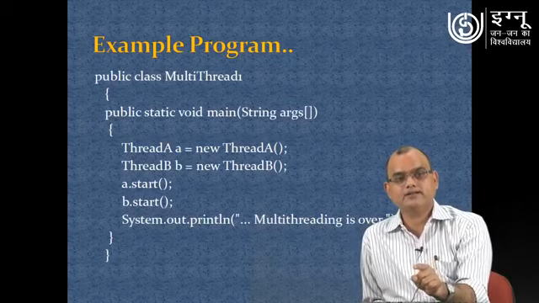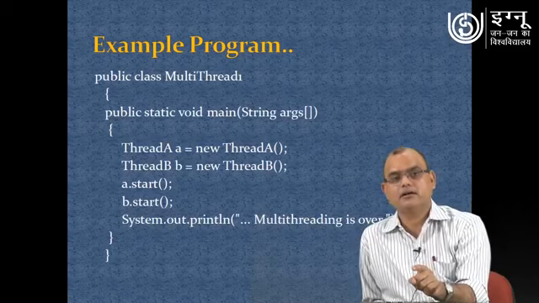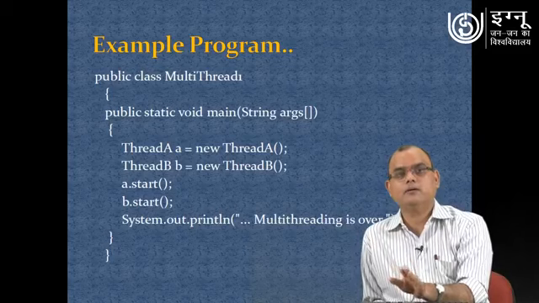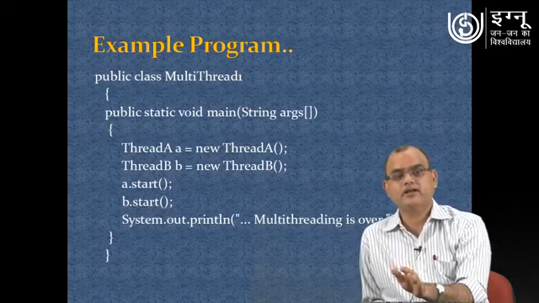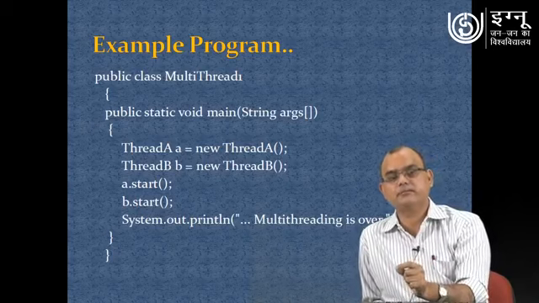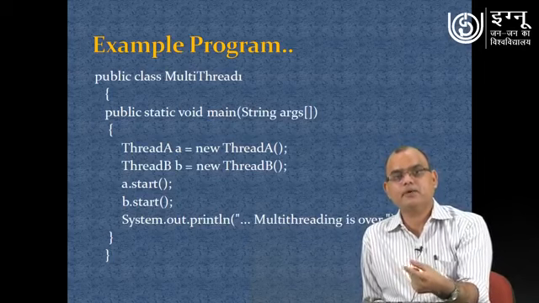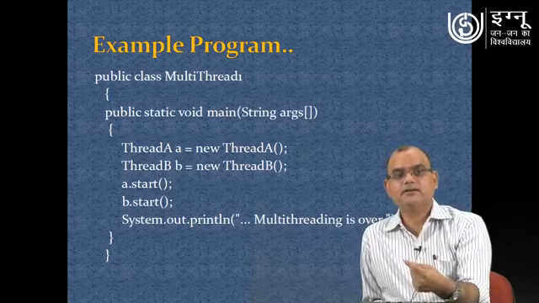Now A dot start and B dot start is done. It means thread A is now in the runnable state, and similarly thread B is now in the runnable state, and as soon as the CPU is allocated to these threads, they will execute.